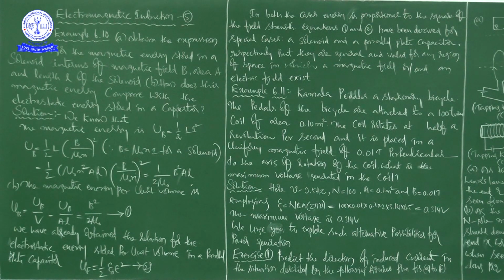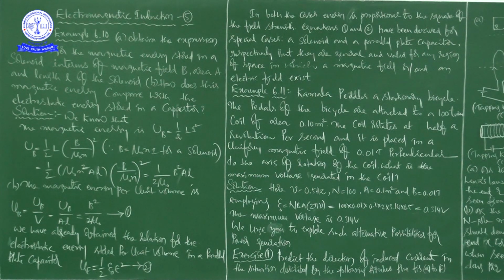First A, obtain the expression for the magnetic energy stored in a solenoid in terms of magnetic field B, area capital A and length small l of the solenoid. Second one, that is B, how does this magnetic energy compare with the electrostatic energy stored in a capacitor? Okay, right. See here, first we will discuss A and then we will go for B.